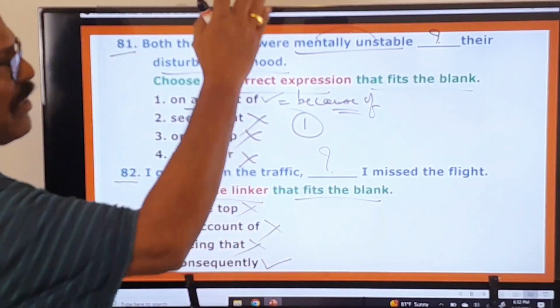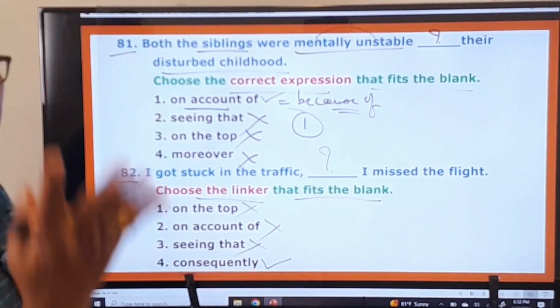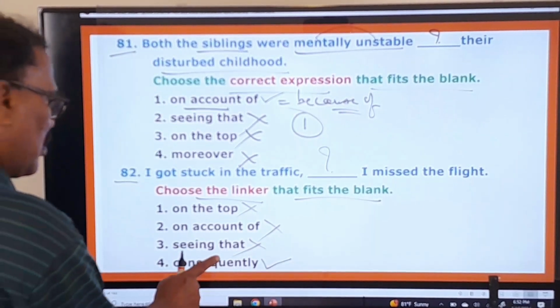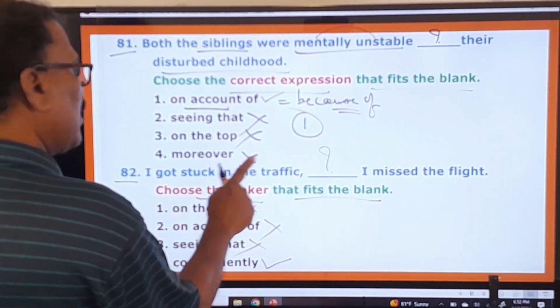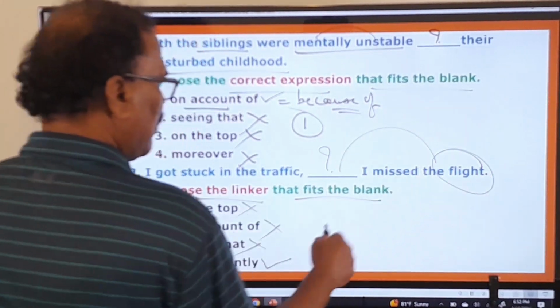Consequently, as a result, because of that, as its consequence, something like that. Consequently, I got stuck in the traffic. Consequently, I missed the flight.